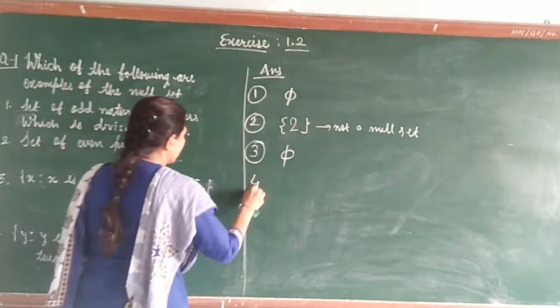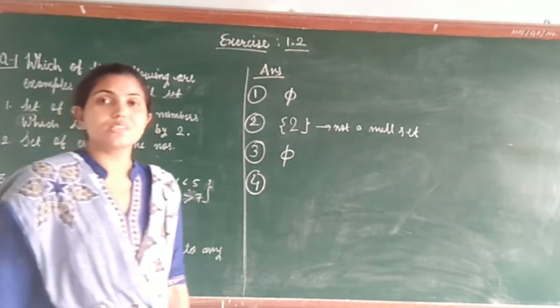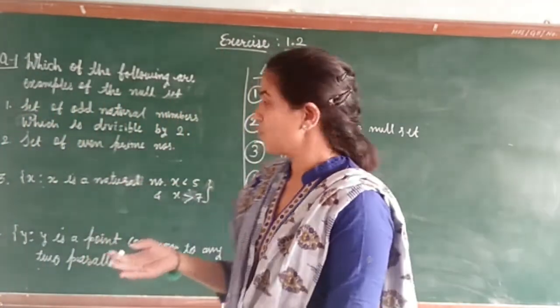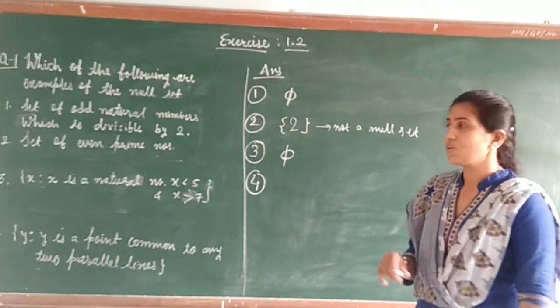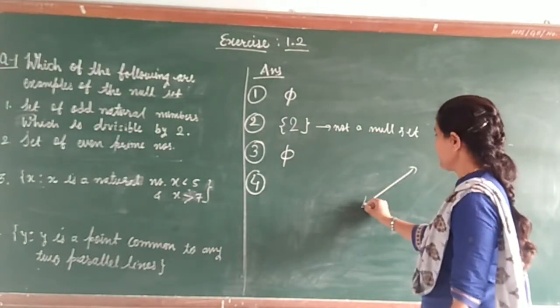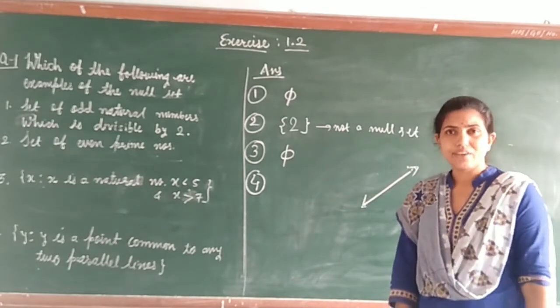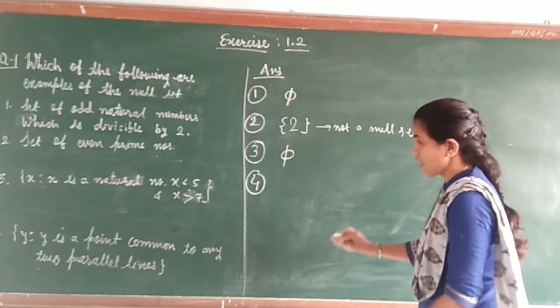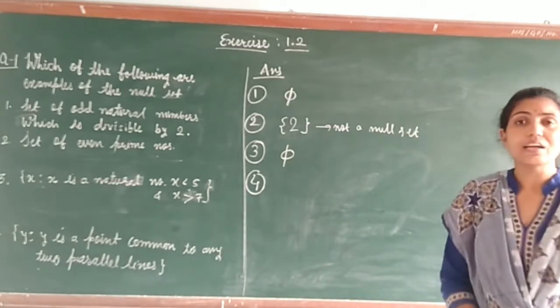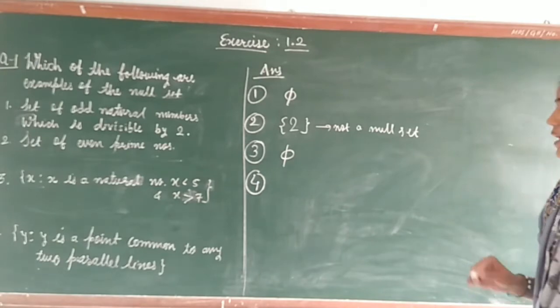Now the fourth. What is the answer of the fourth, students? y, where y is a point common to any two parallel lines. This is also for you to solve. How do we find the common point between two parallel lines? If one line is parallel and the other coincides with it, we are not discussing that case, because it is not indicated. So we are taking two different parallel lines.